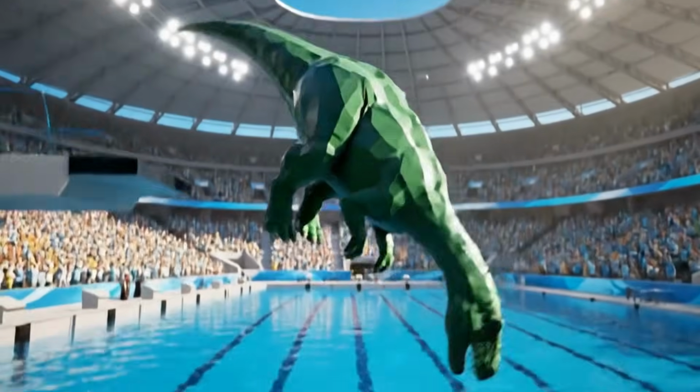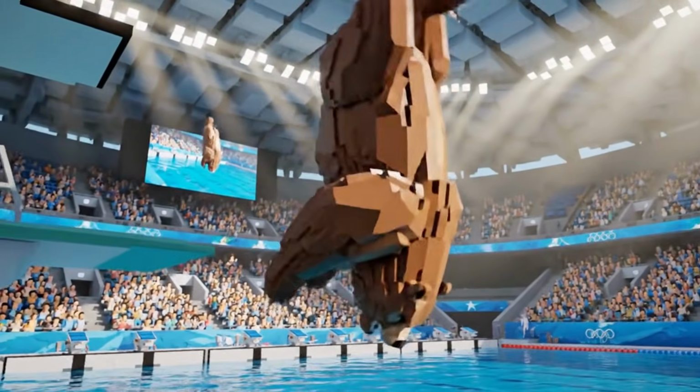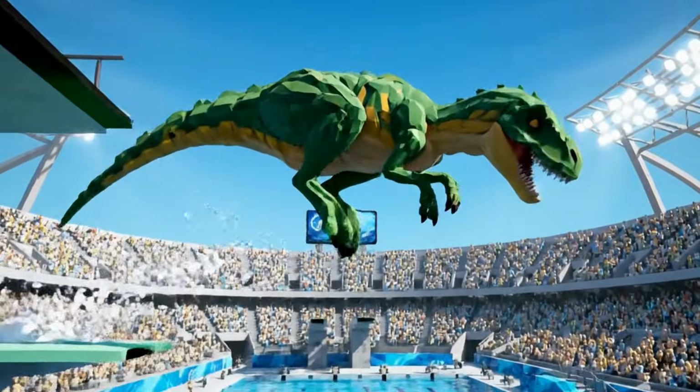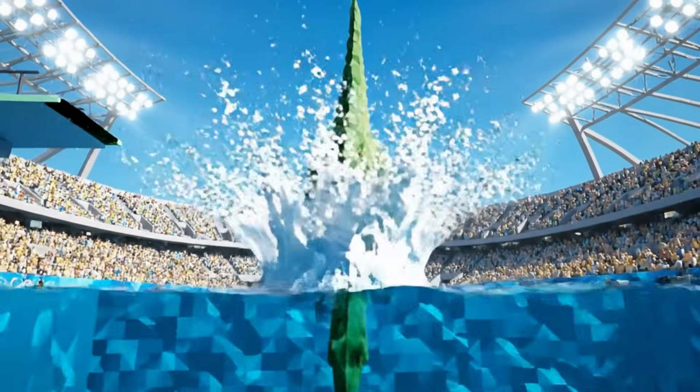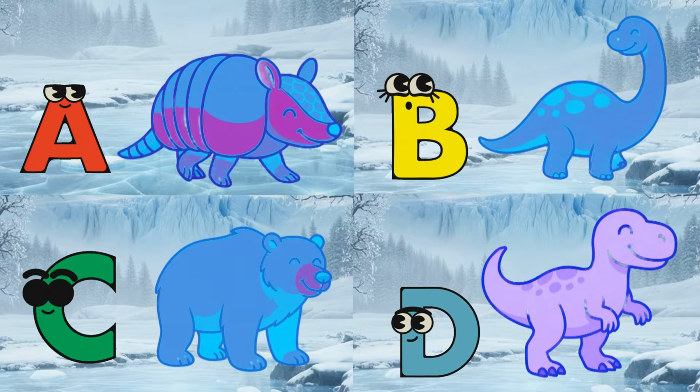B is for Brontosaurus, stomp, stomp, stomp. C is for Cave Bear, growl, growl, growl. D is for dinosaur, roar, roar, roar. A, B, C, D, prehistoric safari animals.